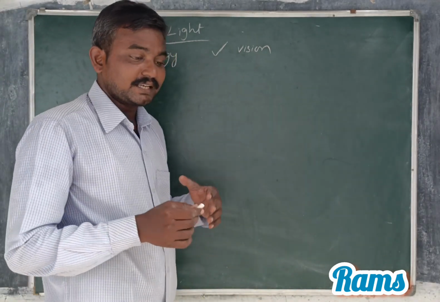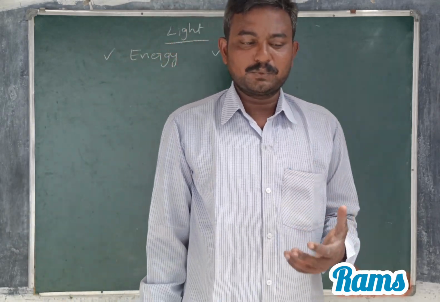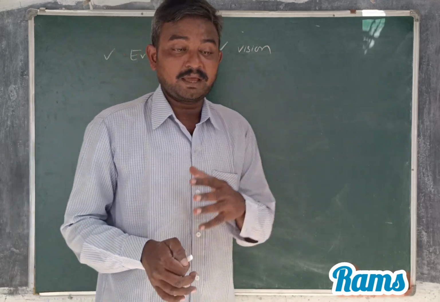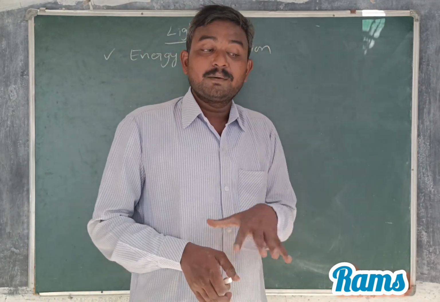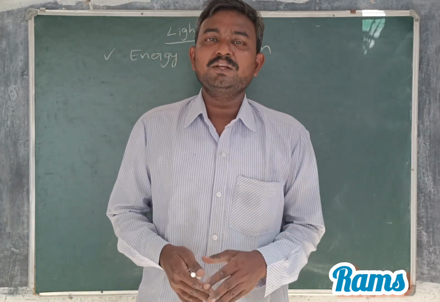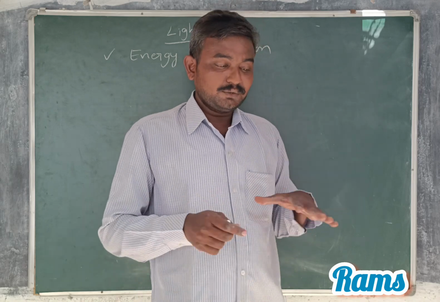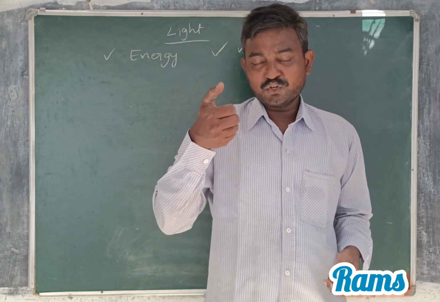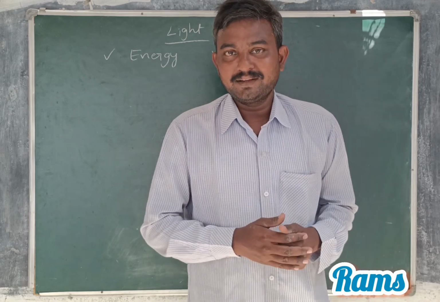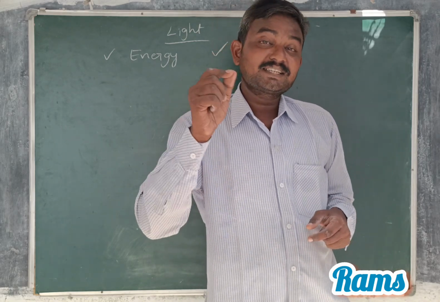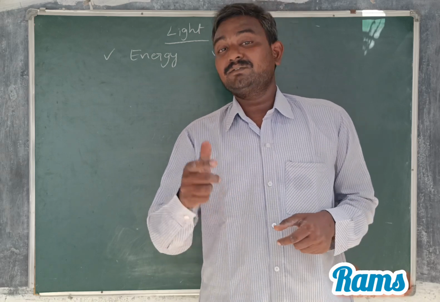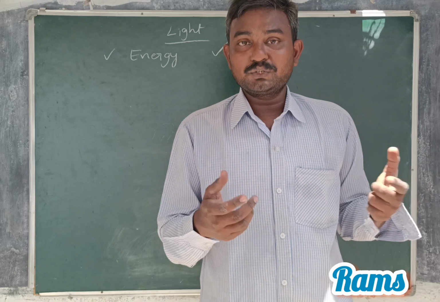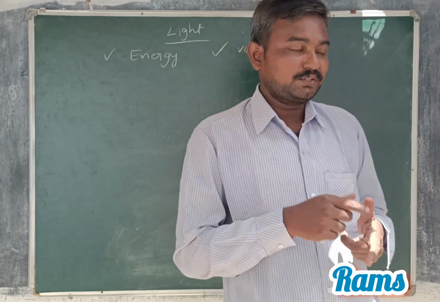So please understand, my dear students. Once you enter into a dark room, there is no information about which objects are present in that room. You don't have knowledge, because there is no light in that room. Suppose you switch on the torchlight, what will happen? That light is incident on the object, reflected from that object and enters your eye, and you can recognize the object by seeing it.